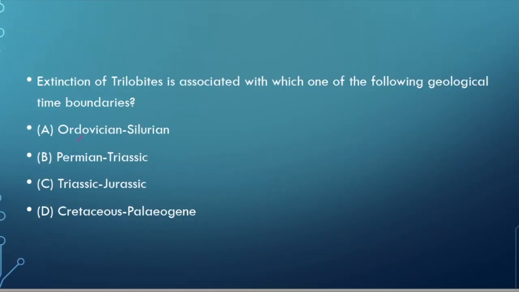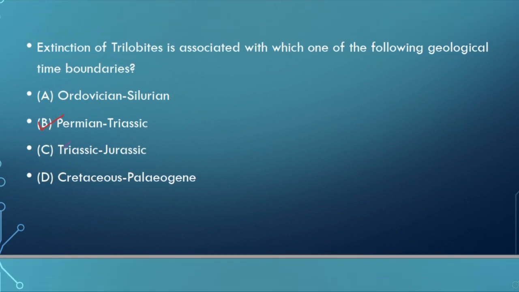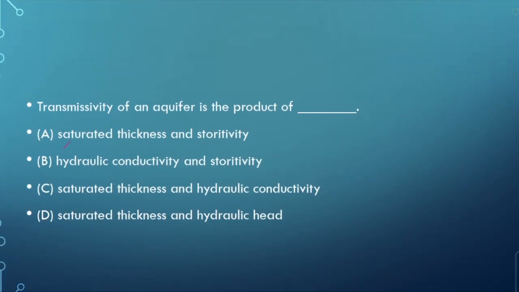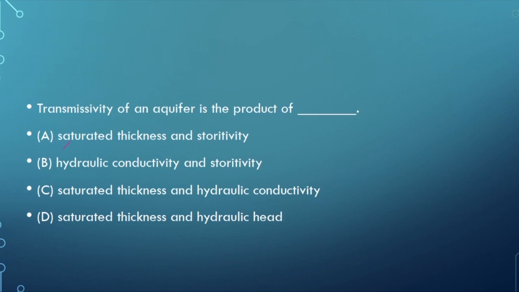Now, extinction of trilobite is associated with which one of the following time boundaries? Trilobites lived from the Cambrian to the Permian, and after the Permian a mass extinction occurred. So the right answer is the Permian and Triassic boundary. It's an easy question.